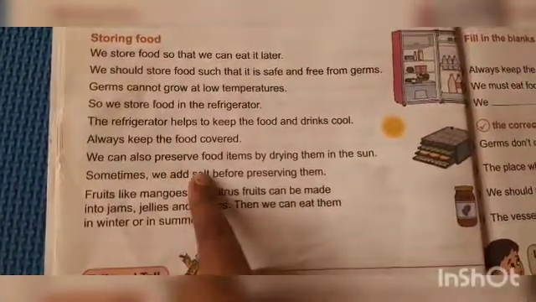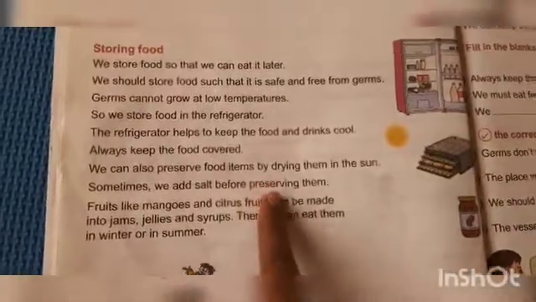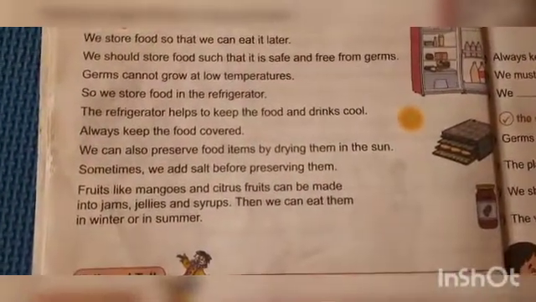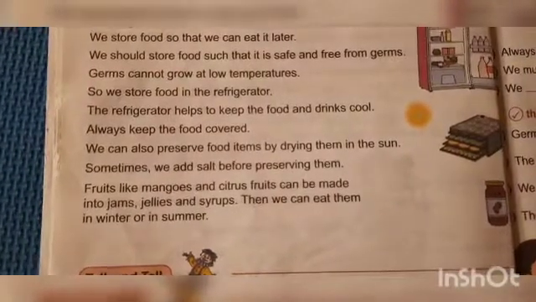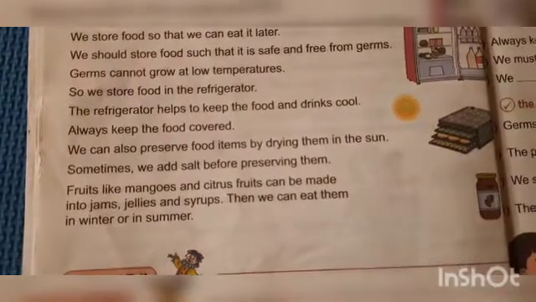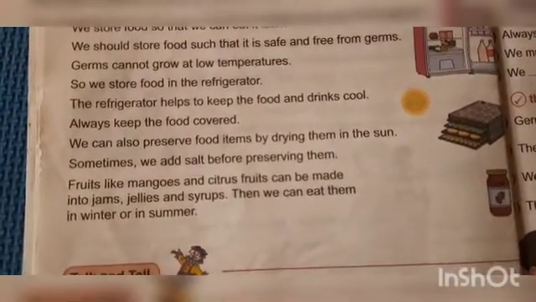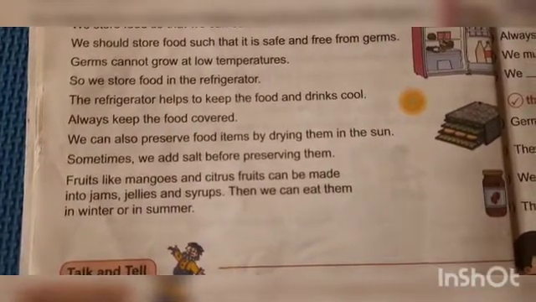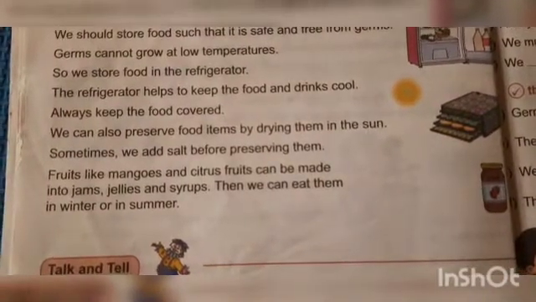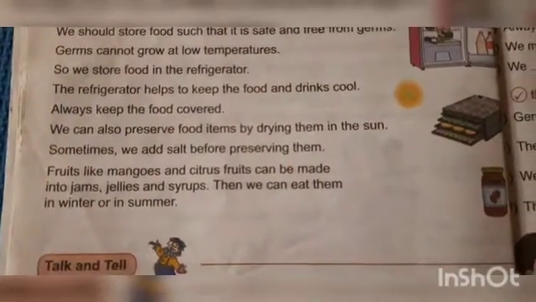We can also preserve food items by drying them in the sun. Sometimes we add salt before preserving them. Sometimes we add what? Salt, to preserve our food. Fruits like mangoes and citrus fruits can be made into jams, jellies and syrups. Then we can eat them in winter or summer.